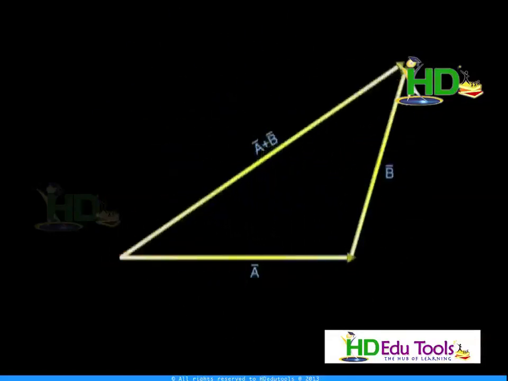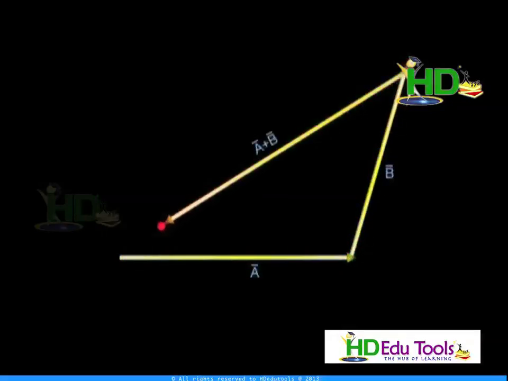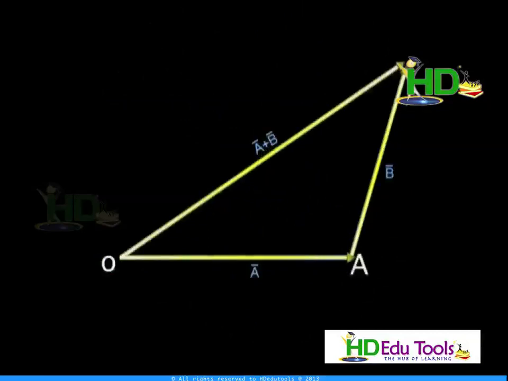As you are seeing in the figure, A and B are two vectors and the resultant of these is A plus B. This is along this direction. Suppose I want to close this triangle, I have to move in this direction. The resultant is along this direction. In general, if OA is a vector and A plus B means starting from O to A and A to B, the final displacement is directly a line like this. Therefore, this is the resultant of these two vectors.